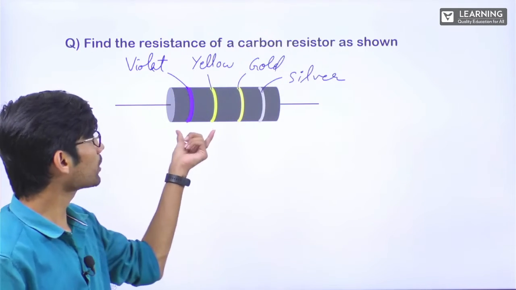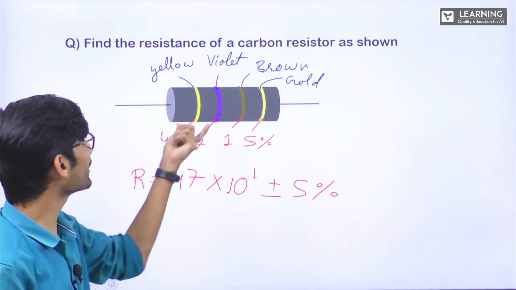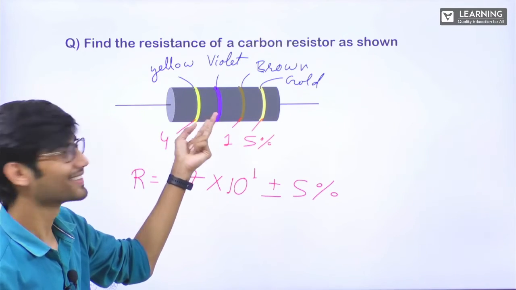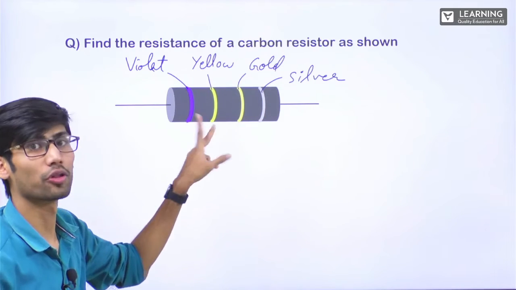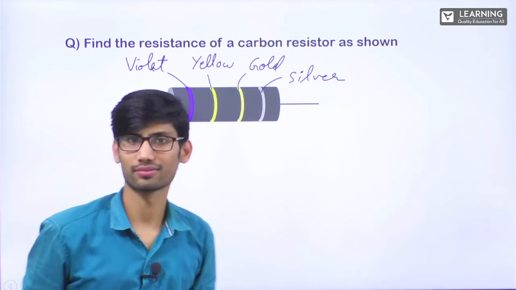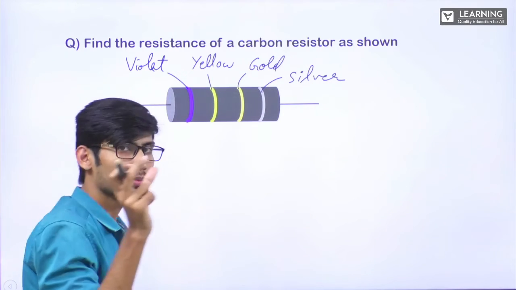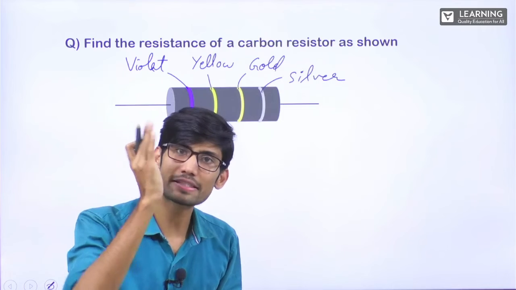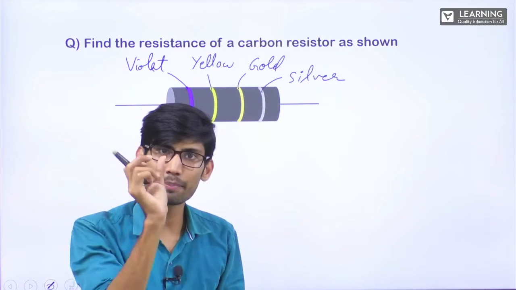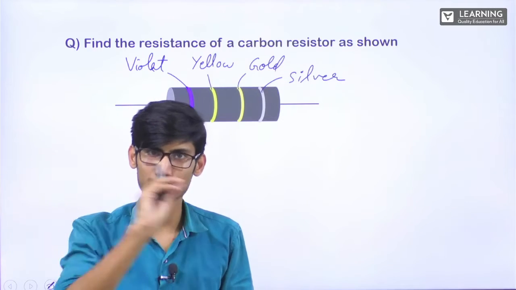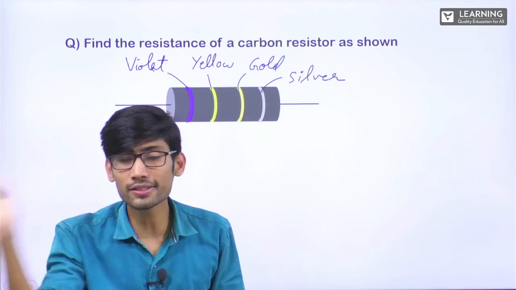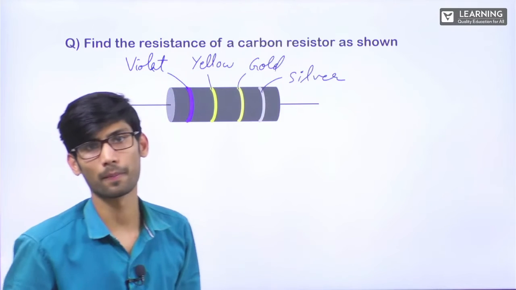If you see these two colors, in the last one also the first two bands were these two colors only, but this time it is reversed, so the value will also be reversed. Correct? So suppose two resistors have the same colors, but if the order is different, the value will be different.